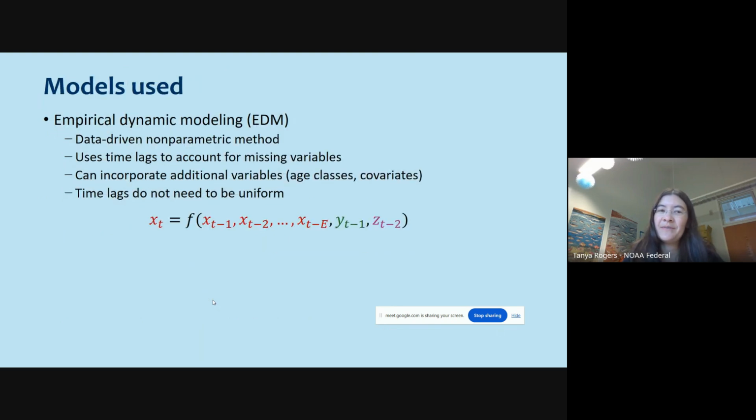I ended up using a method called empirical dynamic modeling, which I did a longer introduction of in the forecasting workshop, but this is a data-driven nonparametric method that uses time lags to account for missing variables. You can also incorporate additional variables like data from different age classes or covariates. The time lags don't necessarily need to be uniform, and it usually takes this structure of whatever we're trying to predict as a function of its lags, and then perhaps the lags of some other variables. And this function is just fit using a nonparametric approach.